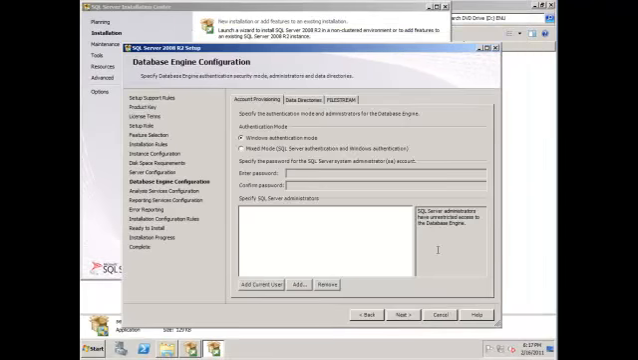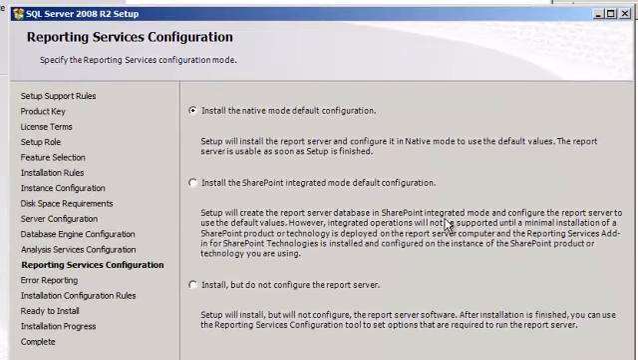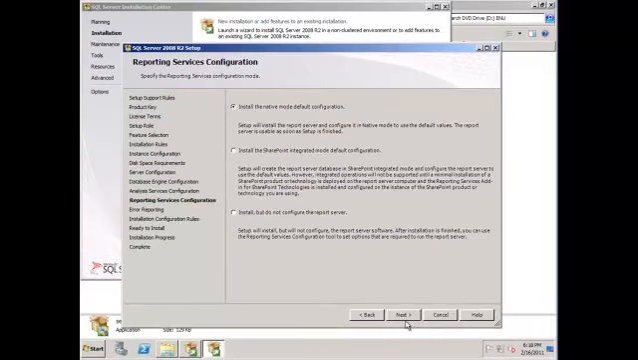Okay, next up is the Database Engine Configuration page. What you want to do here is click Add Current User. This adds you to the page there. Might need a minute, and then just click Next. And then next up is the Analysis Services Configuration page. It's the exact same thing that you did on the Database Engine Configuration page. Add the current user, put yourself in there, and then click Next. Okay, on the Reporting Services Configuration page, click Install the Native Mode Default Configuration, and then click Next.